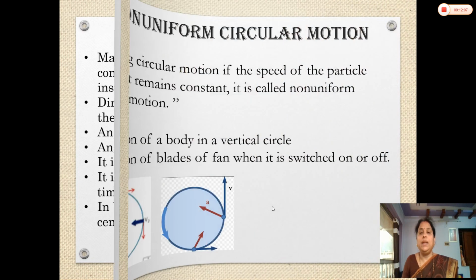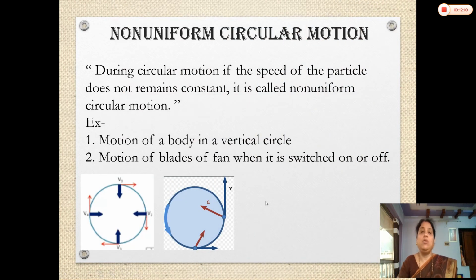Next, we will turn towards non-uniform circular motion. So, what is non-uniform circular motion? Its meaning is also in the word non-uniform. In uniform circular motion, we say the speed is constant. Here, during circular motion, if the speed of the particle does not remain constant, it is called non-uniform circular motion. See in this diagram, at this point suppose the velocity is v1, here the velocity is different, and here the velocity is different. At different points, the velocity goes on changing.